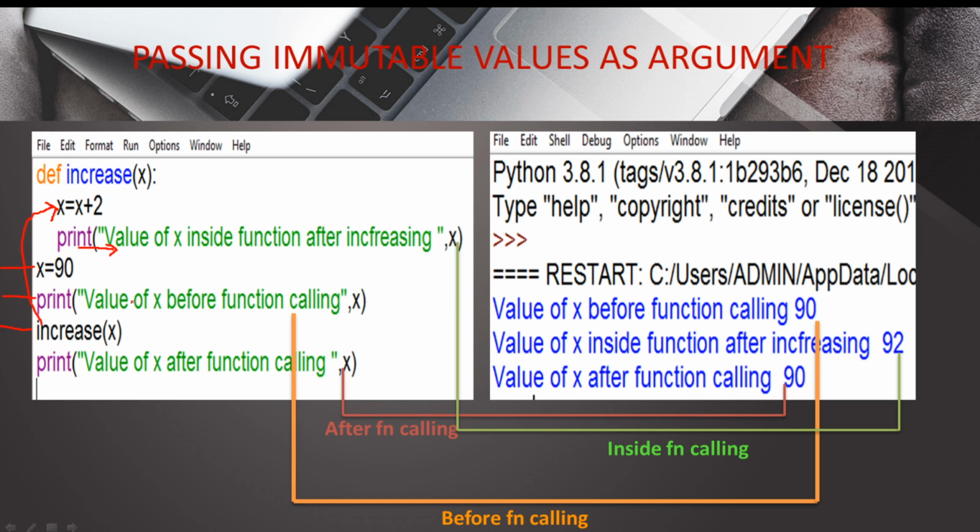While the function returns the control back to the calling statement after the last statement, there is one print statement, that is the value of x after function calling, and here we are getting the value of x is equal to 90. So you can see that after function calling we are getting the value of x that it was before function calling. So whatever changes we made inside the function are not going to be reflected to the immutable objects outside the function. So when we pass a mutable object, then what happens?